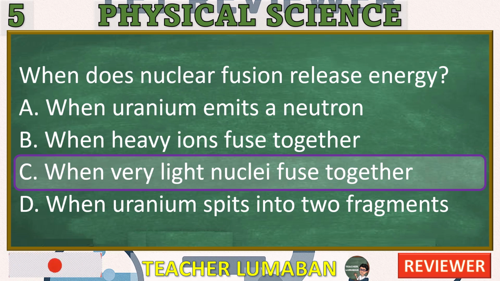B. When heavy ions fuse together. Incorrect, heavy ions are much harder to fuse due to stronger electrostatic repulsion. Fusion involving heavy ions requires much more energy and often doesn't release energy, it may consume it.